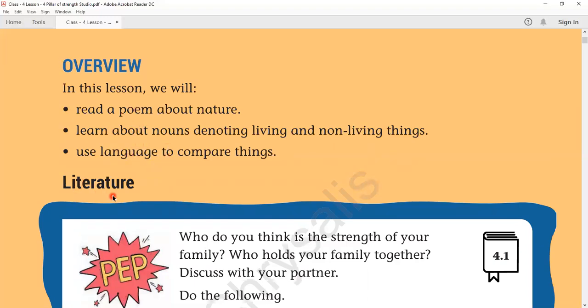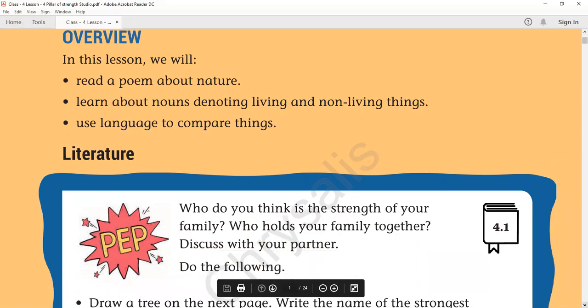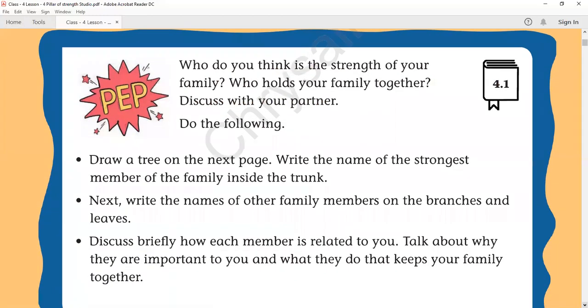Okay, see literature, the pep activity 4.1. Who do you think is the strength of your family? Who holds your family together? Discuss with your partner. As we cannot discuss with our partner, you can discuss with your family members. Who do you think is the strength of your family, and who holds your family together?